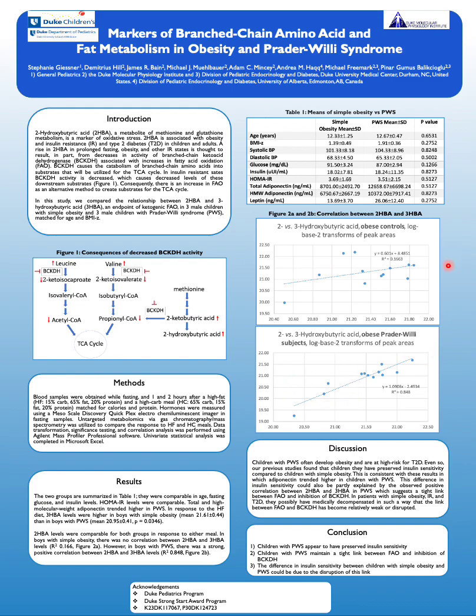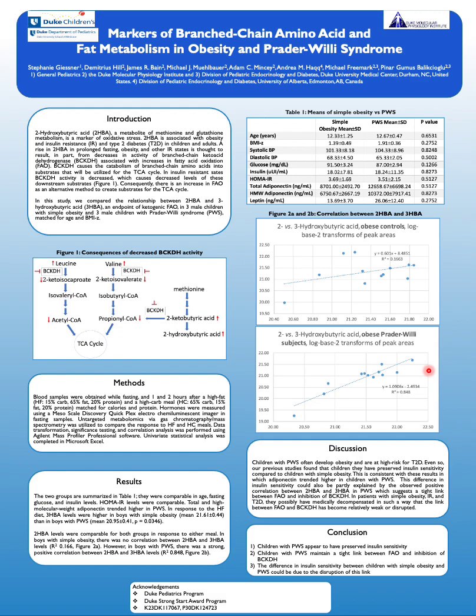Our main finding is shown in Figure 2a and 2b. In boys with simple obesity, there was no correlation between 2-HbA and 3-HbA levels, as seen with an R-squared of 0.166. However, in boys with Prader-Willi syndrome, there was a strong positive correlation between 2-HbA and 3-HbA levels, with an R-squared of 0.848.